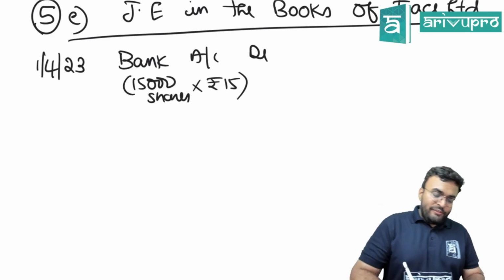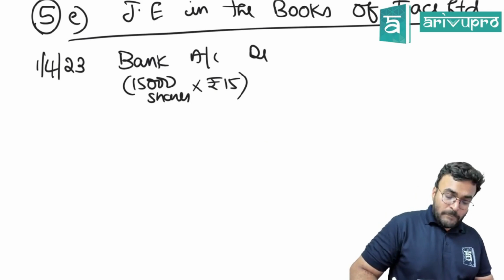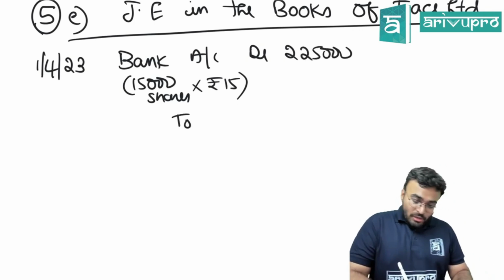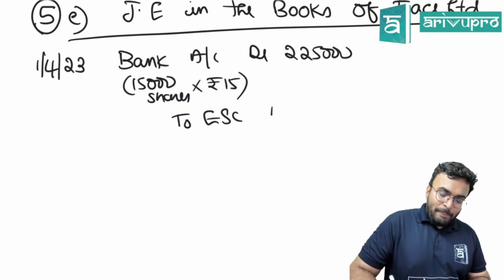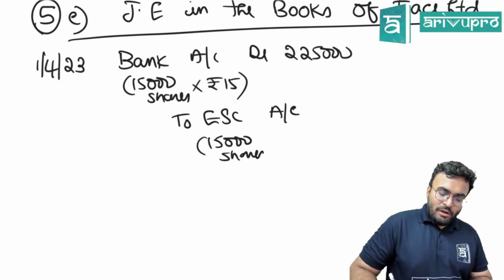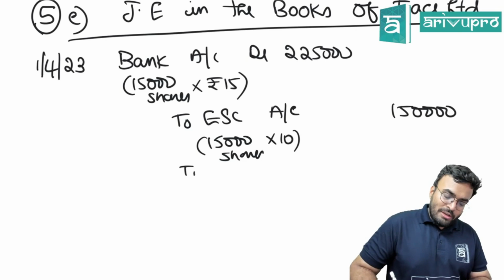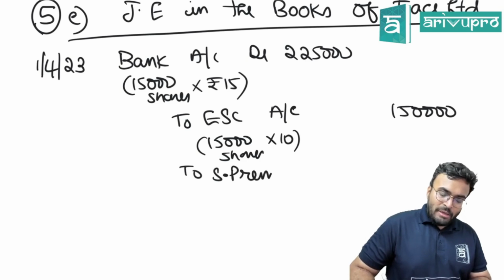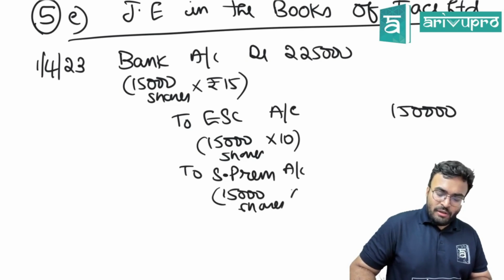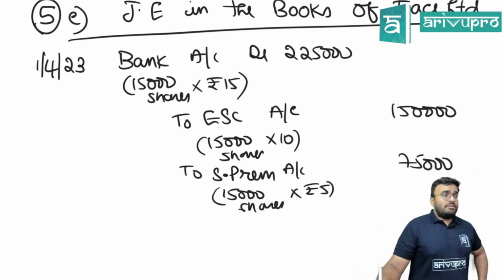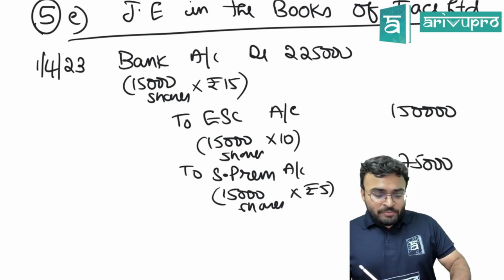So bank account debited 15,000 into 15. That makes it 2,25,000. To equity share capital account, 15,000 shares into 10 rupees, that makes it 1,50,000. To securities premium account, 15,000 shares into 5 rupees, 75,000. I hope there is no confusion with this question. Shouldn't be a problem. Right issue.